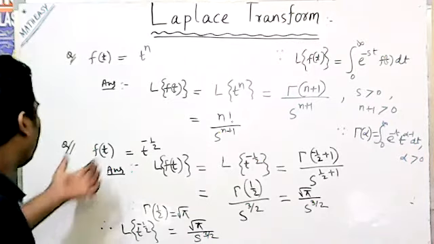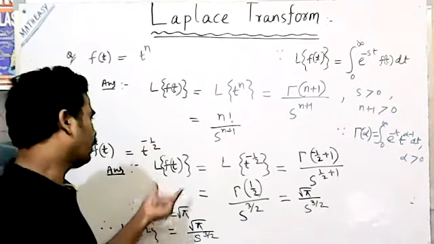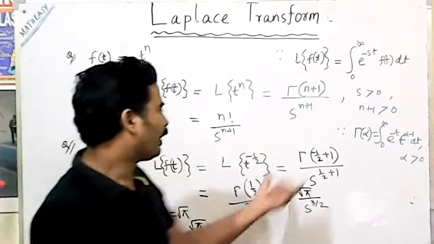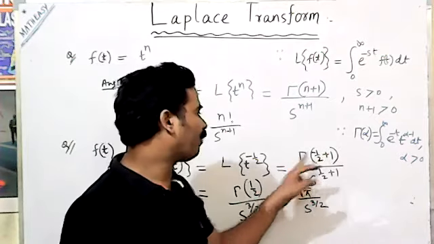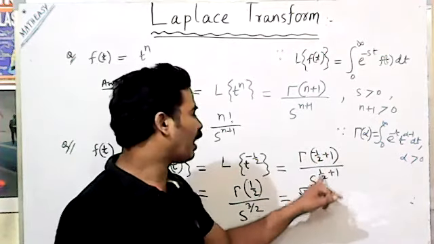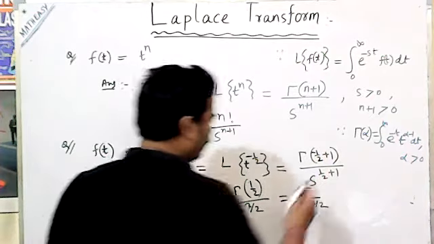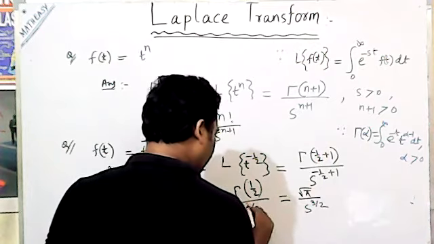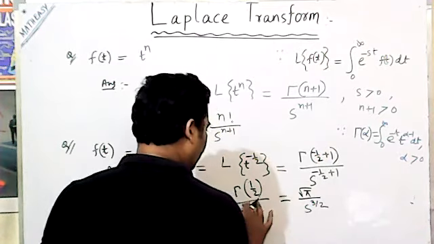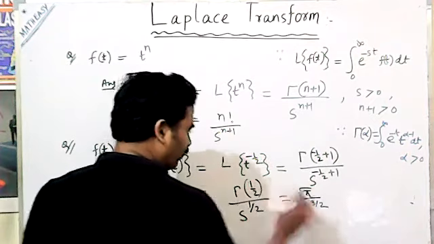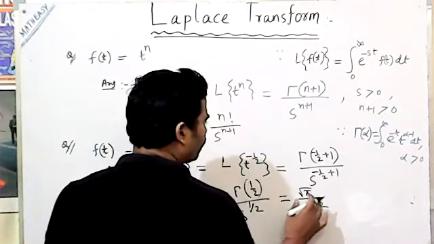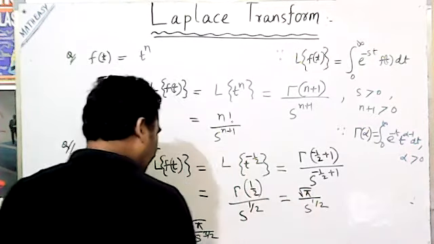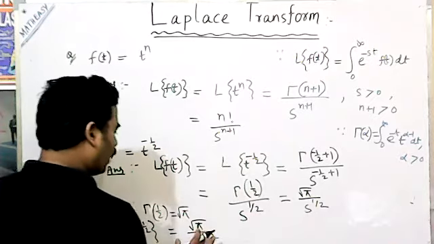Suppose the question gives f(t) is equal to t to the power minus half. So L of f(t) is equal to L of t to the power minus half. Using the gamma function, gamma of minus half plus 1 by s to the power minus half plus 1. This is minus half plus 1, so this value comes gamma of half by s to the power half. So what is the value of gamma of half?